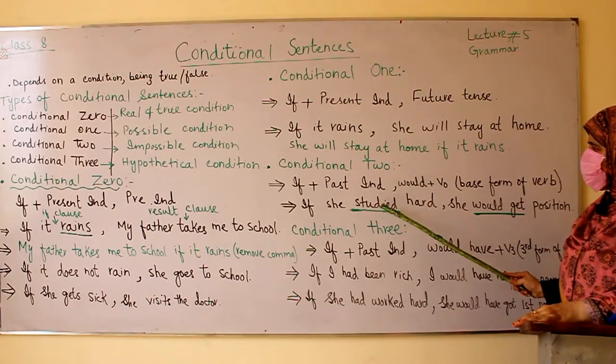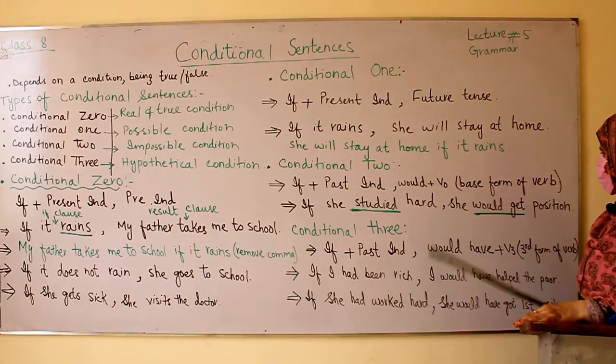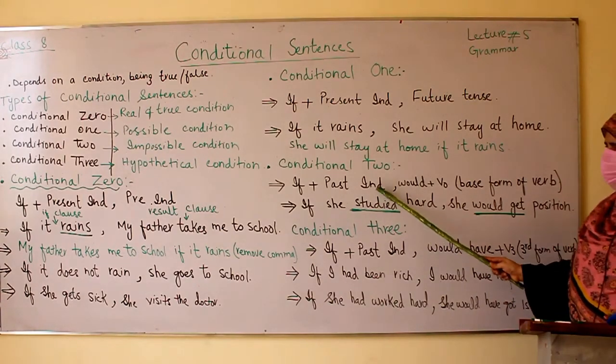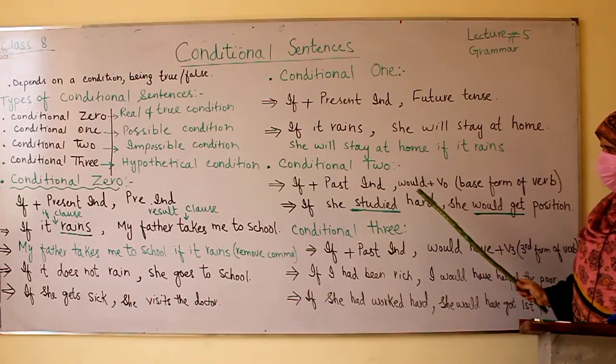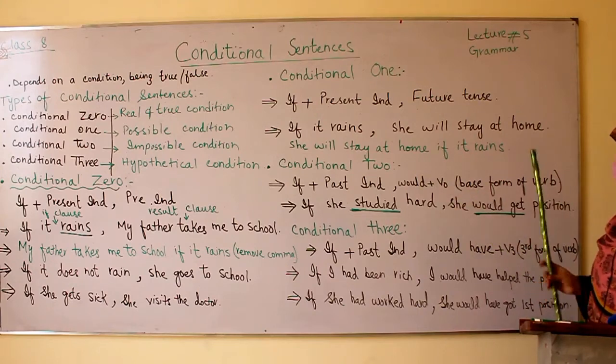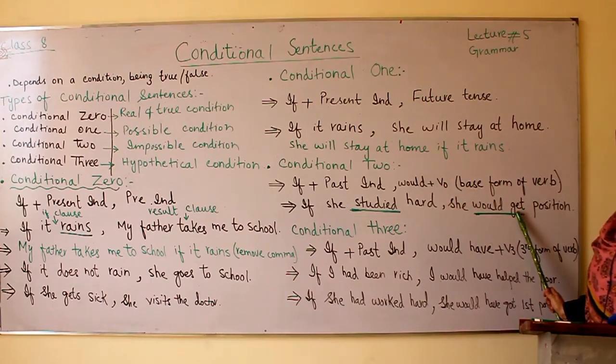If she studied hard, she would get position. Now you can see studied is past indefinite, and then we have would. She would get position, V0. So here we have used what? Get is the base form of the verb after would.